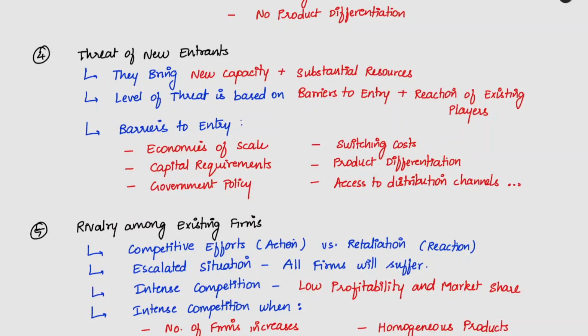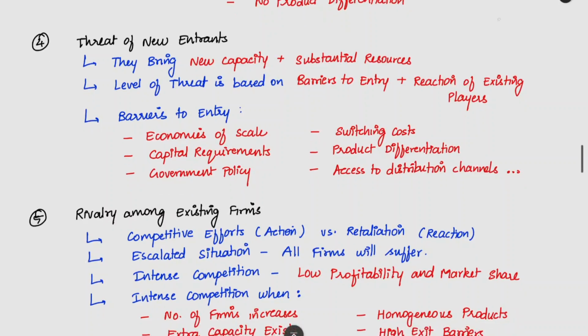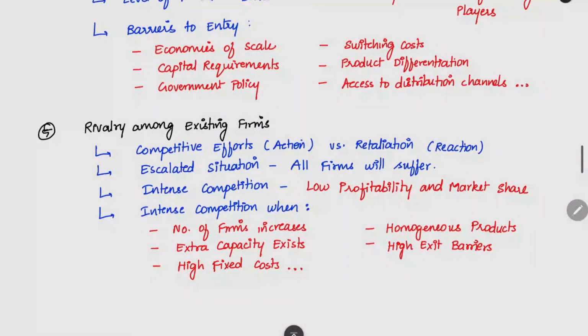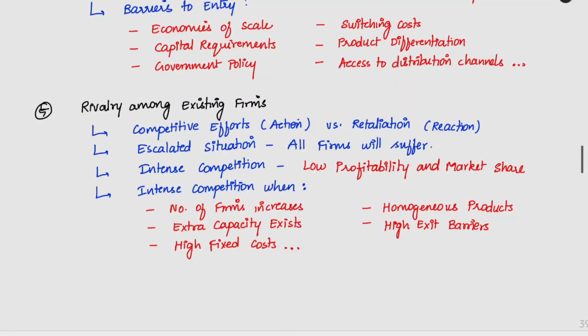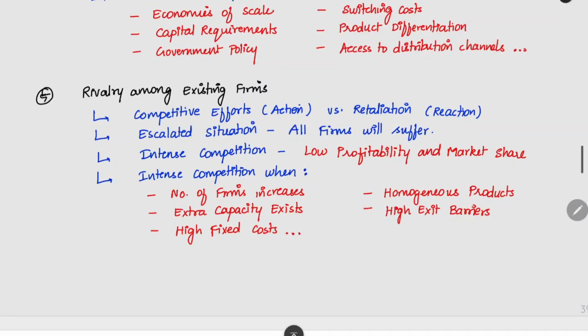Cartel means many suppliers or many organizations will come together and they will fight against the new entrant. They will not leave any new entrant, but at the same time they will be fighting between themselves also. When a new entrant comes, all the members of the cartel will be fighting against the new entrant. So in that way, they will not give access to the distribution channel. If the new entrant is unable to distribute the product, he will not get sales and he will automatically get away from the industry.